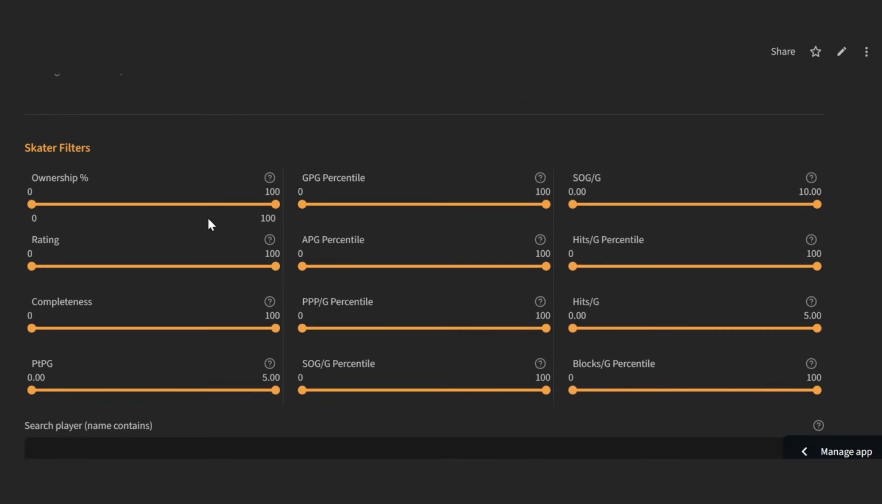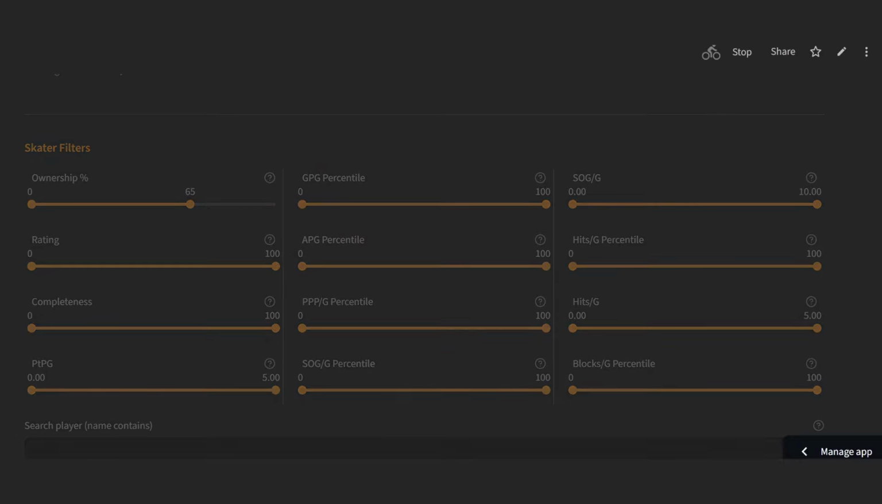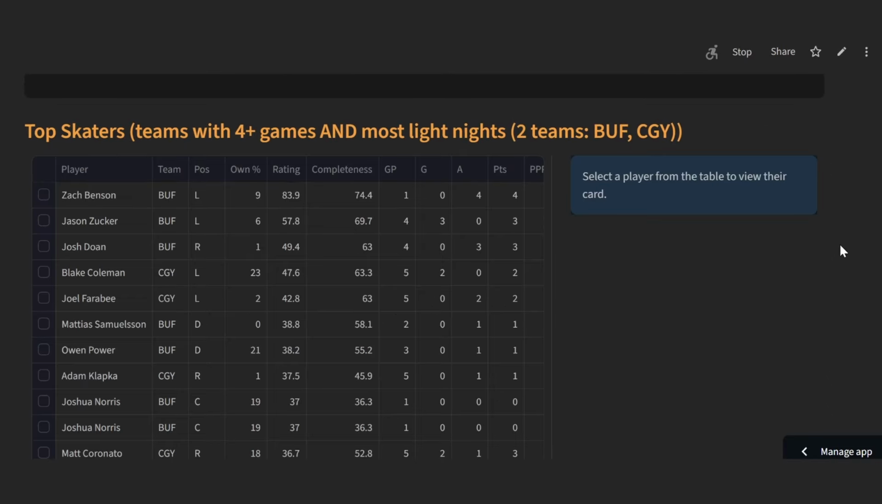These guys are obviously owned up. You don't necessarily want to look at these guys in the table because you're not going to be able to have access to them. So I'll dial back the ownership percentage, and we could take a look at some of the guys that you may be able to find on the waiver wire.